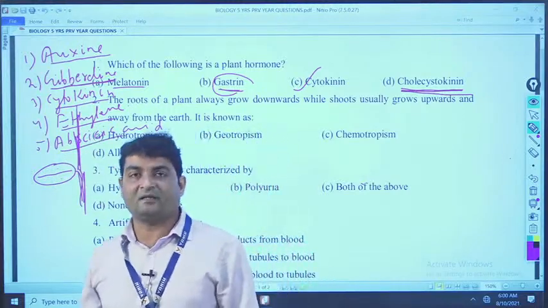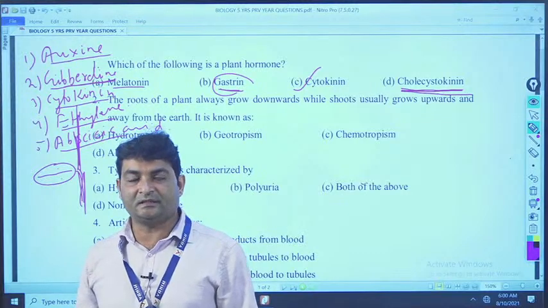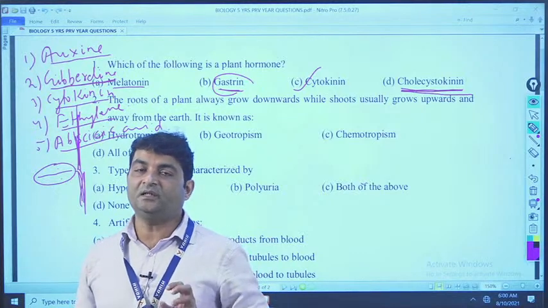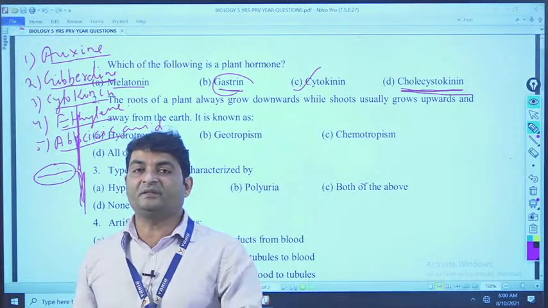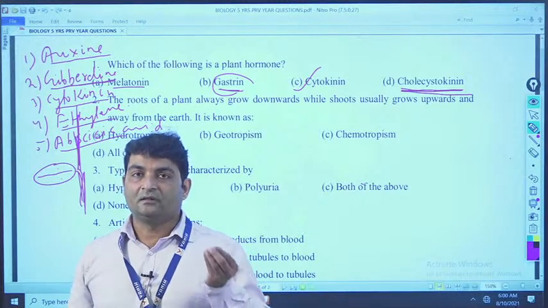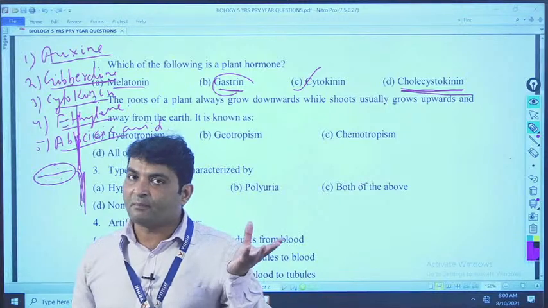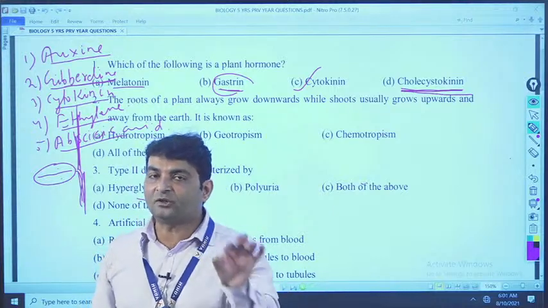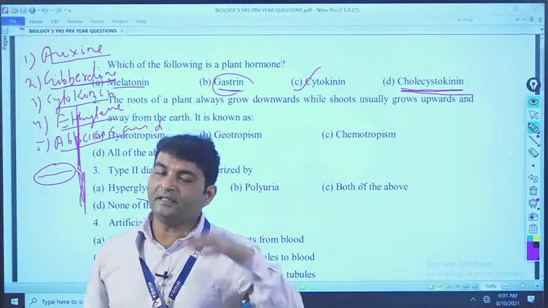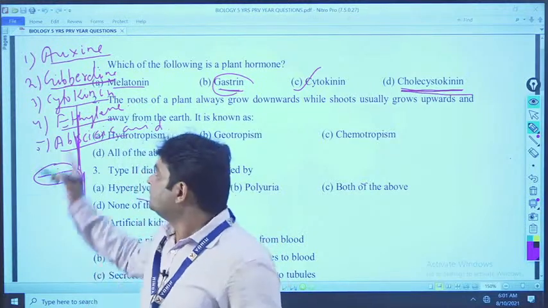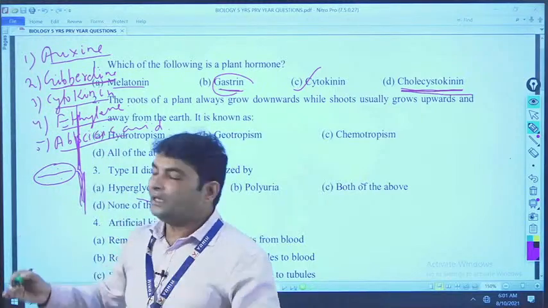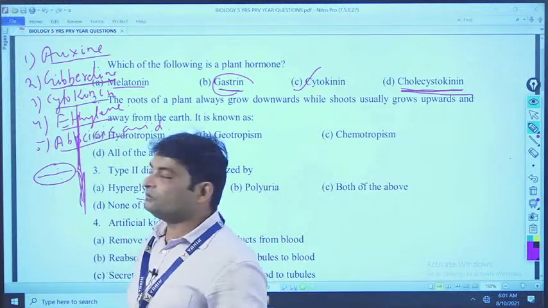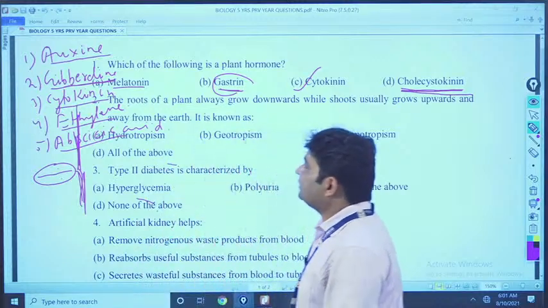Now, abscisic acid. This is called the growth inhibitor hormone. Why? Because during adverse conditions it prevents the growth of the plant, or causes dormancy. Dormancy means the germination of the seed is prevented. See, a seed needs what? Moisture, air, sunlight to germinate. If these are not sufficient, that hormone activates and maintains the dormancy of the seed. And when conditions are suitable, then gibberellin activates and abscisic acid becomes inactive. Got it? That is why it is called the growth inhibitor hormone. Clear? This is all about your question number 1.